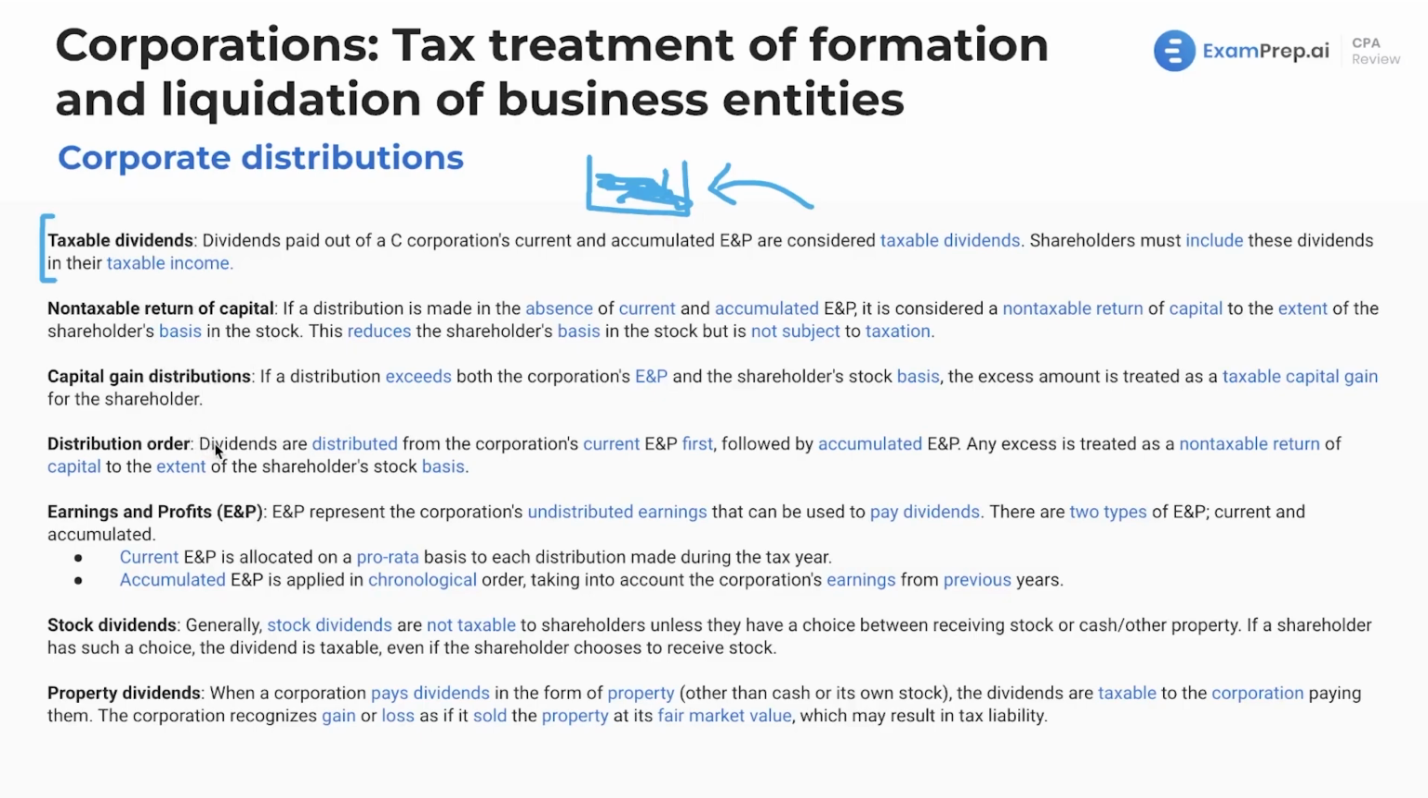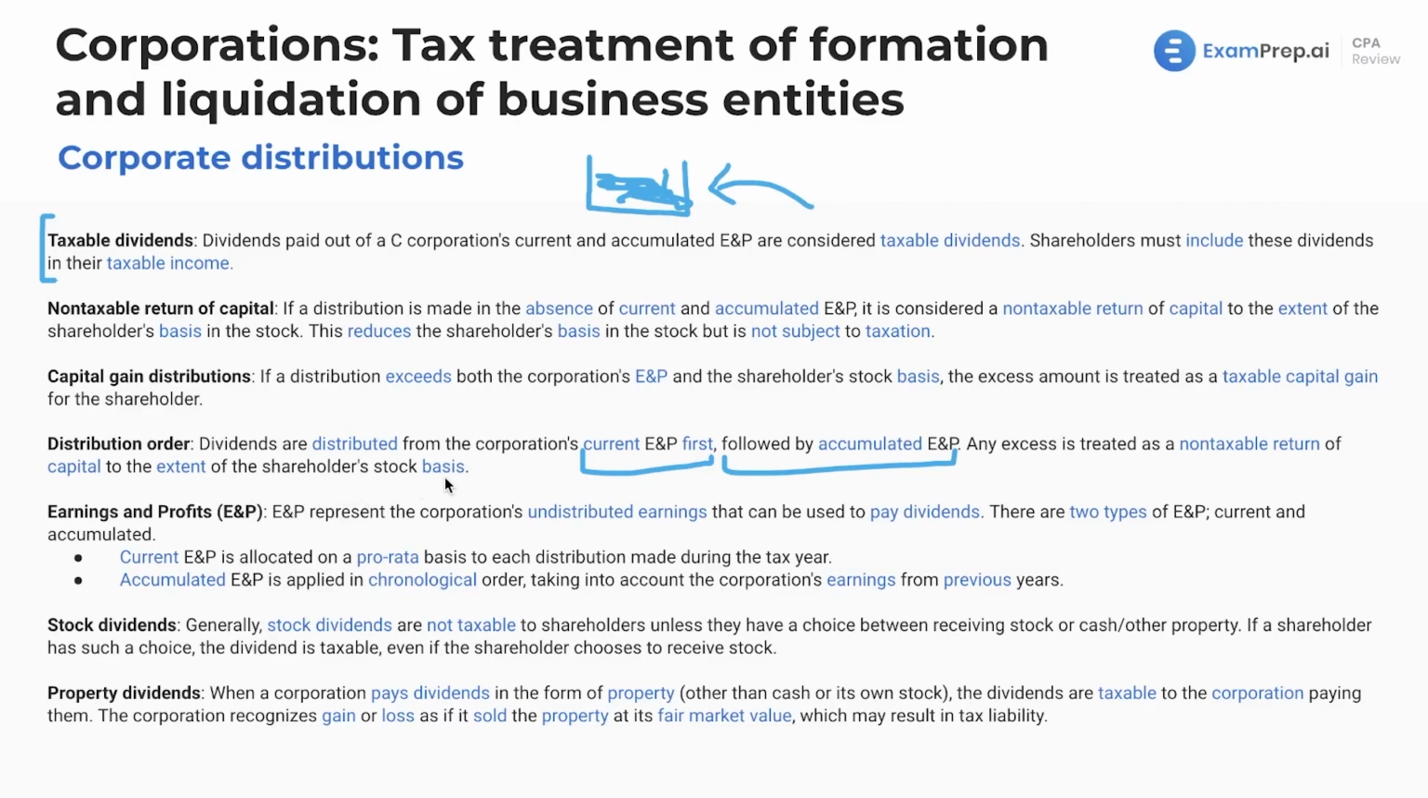For the order of distribution, how do we distribute money? Well, generally, let's say we declare $100,000 of distributions. We're going to take from the current earnings and profits. Maybe there's $20,000 of earnings and profits from the current year. Then accumulated earnings and profits. Maybe there's $80,000 of accumulated. So that would be all the money. We distributed everything. Any excess is treated as non-taxable return of capital to the extent of the stockholder's stock basis.